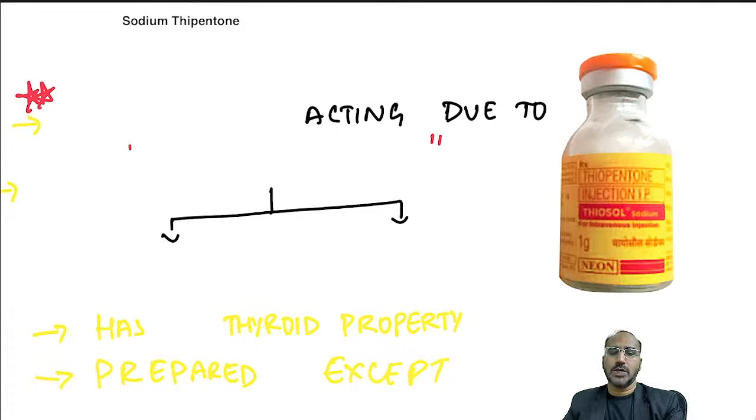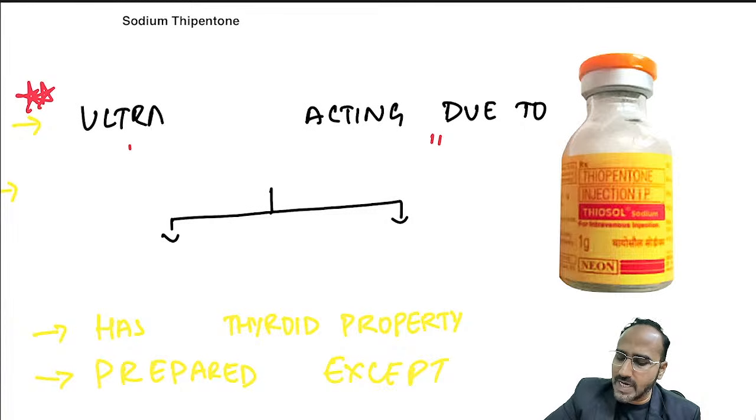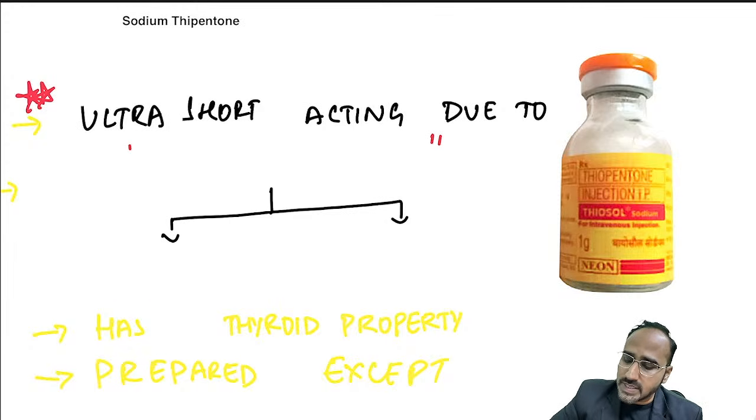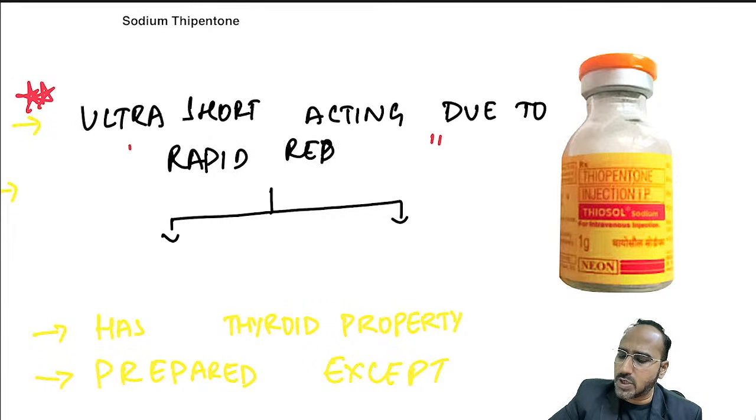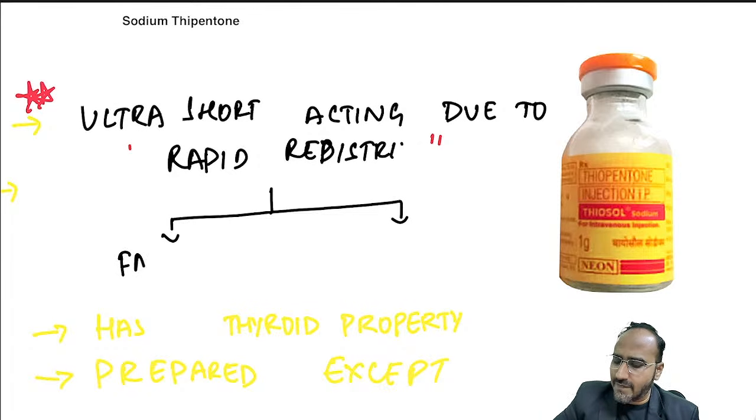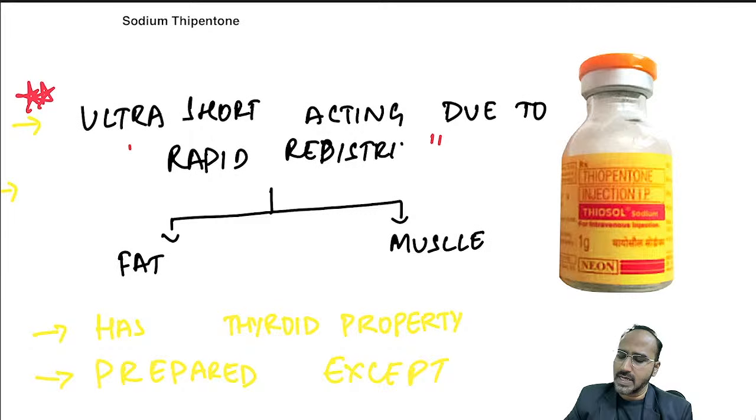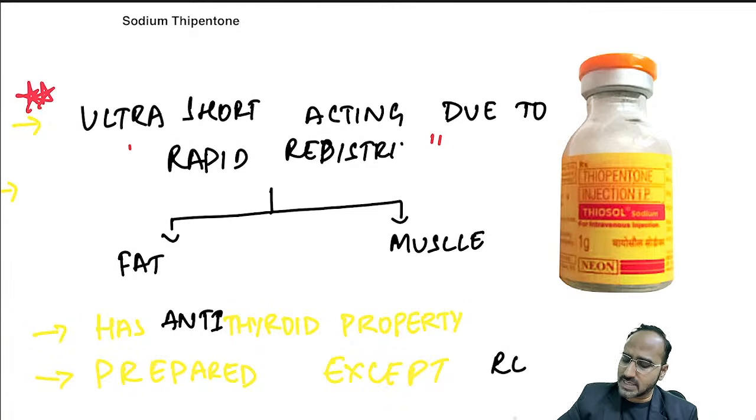Next is sodium thiopentone. Sodium thiopentone is regarded as an ultra short acting barbiturate. Why is it regarded as an ultra short acting barbiturate? Because it has rapid redistribution. You give sodium thiopentone and it gets rapidly redistributed into the fat as well as muscle. Fat or adipose tissue and muscle, it gets rapidly redistributed. It has anti-thyroid property, so it can be given in a patient who has hyperthyroidism. It should be prepared in any fluid except Ringer's lactate.